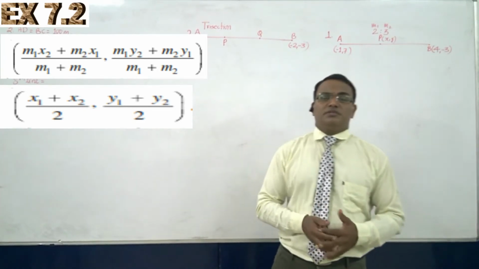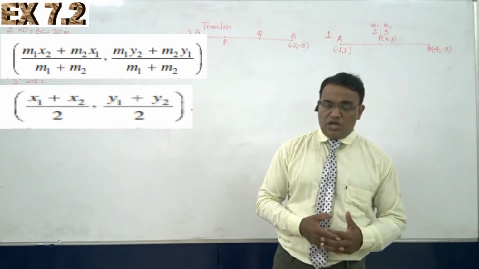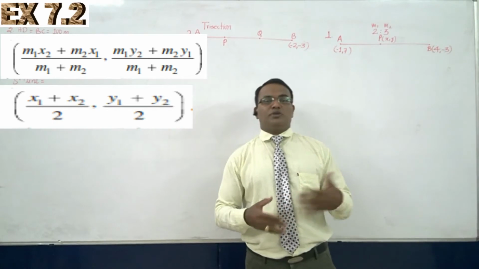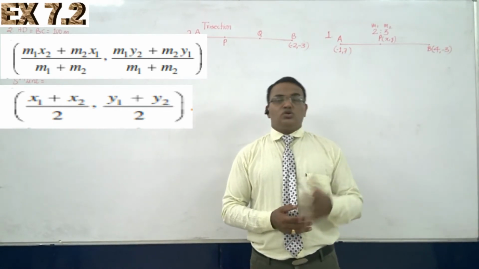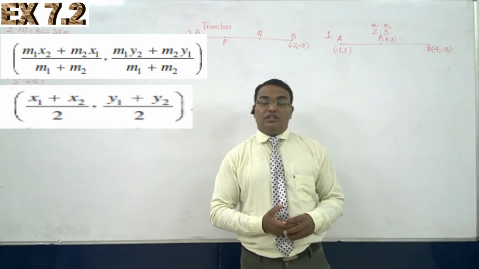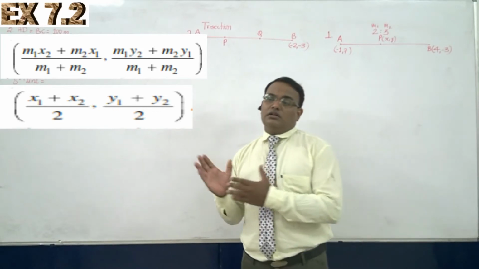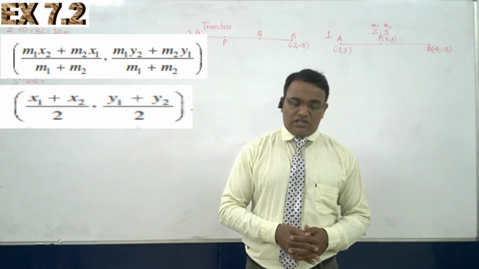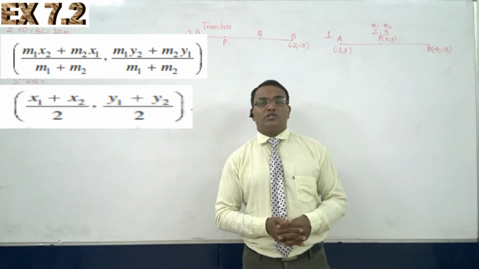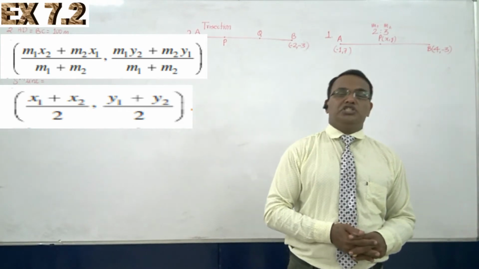Then there are a few sums in exercise number 7.2 which depend on the midpoint formula too. What is the midpoint formula? It is the special case of the section formula where the ratio is 1:1, where the values of m1 and m2 are 1. At that time, the midpoint formula can be given as P of (x, y), which is a midpoint, equal to (x1 plus x2) divided by 2, comma (y1 plus y2) divided by 2.